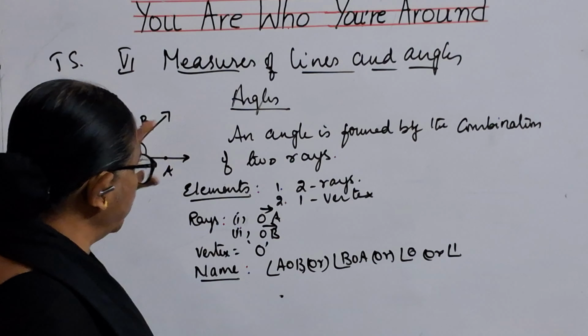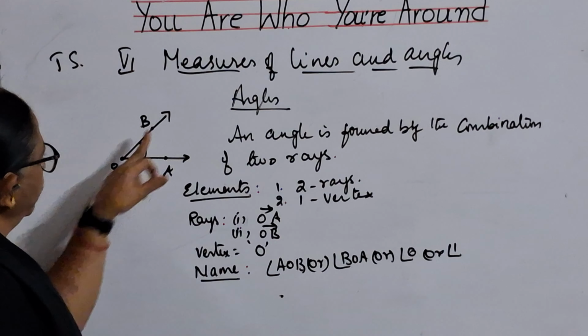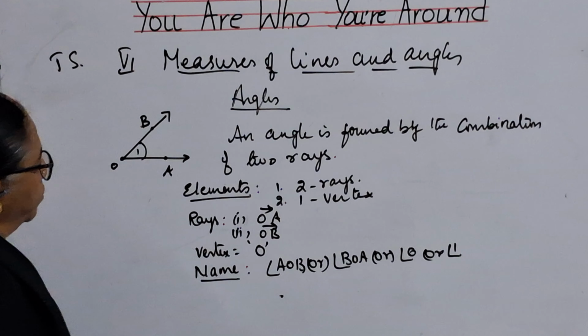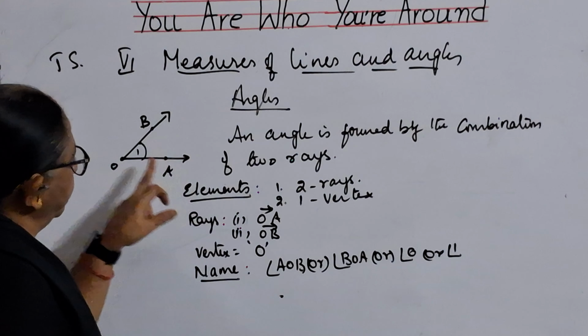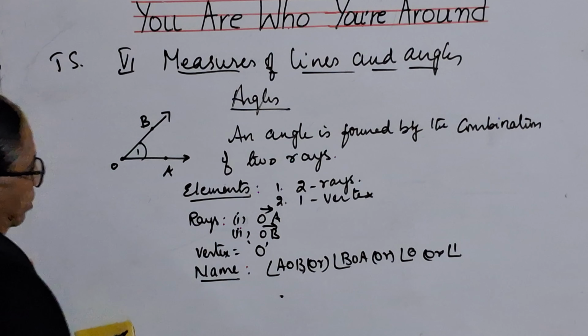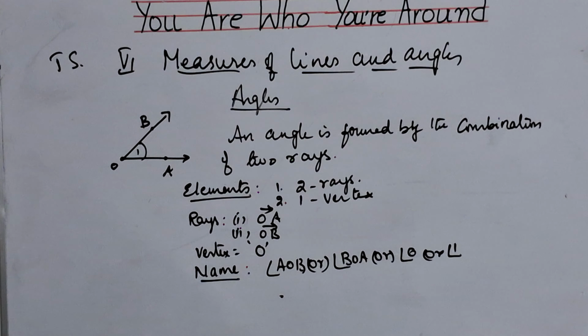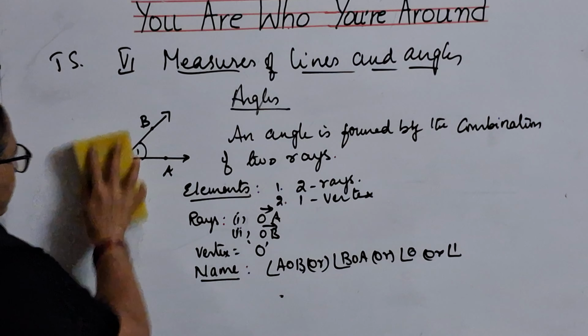So this is a small introduction to how angles are formed by the combination of two rays. Angles have two rays and one vertex. In the figure, OA is one ray, OB is another ray, and O is the vertex. And how will you name it? Angle AOB, or angle BOA, or angle 1. Please copy it. It's a small introduction. Next.